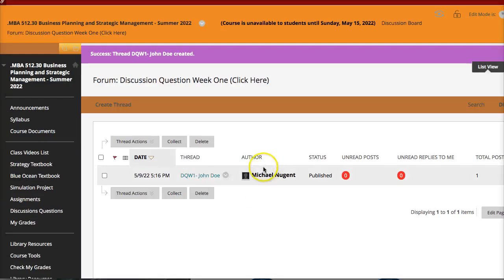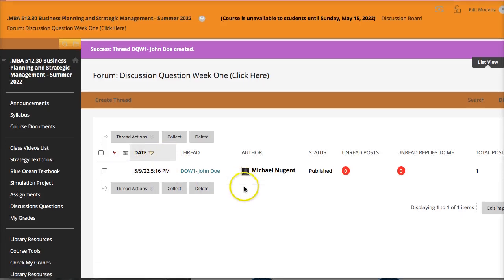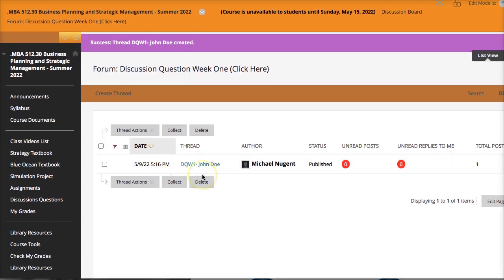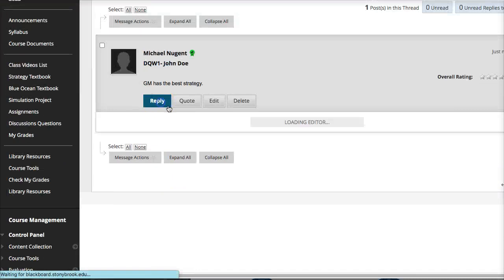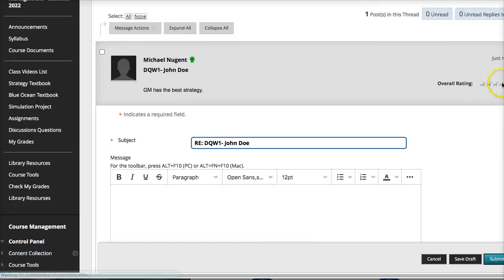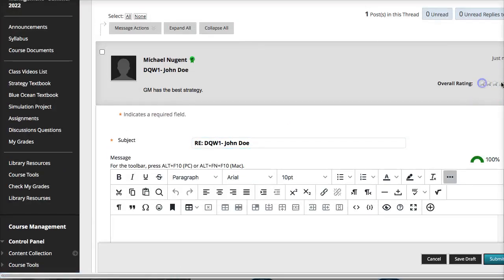And you'll have the author. Now, when you log in, after you post your answer, then you'll see everybody else's thread. And then you can click into anybody else's thread, and when you're in their thread, you can click reply. And this is where you can also rate the post from 1 to 5 stars. You can't rate your own post, but you should be rating other students' posts.